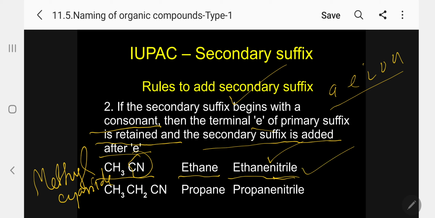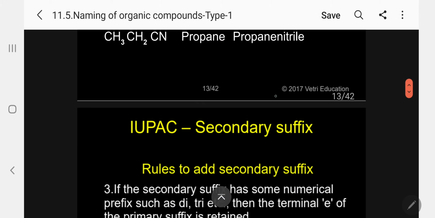Please follow. Ethane nitrile. The same way, we call this ethyl cyanide, the common name. The parent is propane, so I will name it propane nitrile without omitting the E. Please follow. This is rule 2.